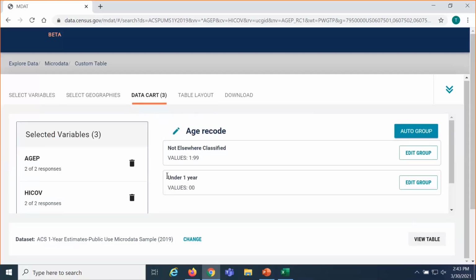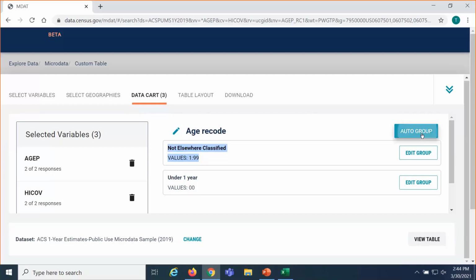So it gives us that manual recode we just created and lumps everything else into Not Elsewhere Classified. We could continue to click Edit Group one by one and do this for the other ages 1 to 17. If you want a way to do this in bulk, there's the Auto Group button at the top.